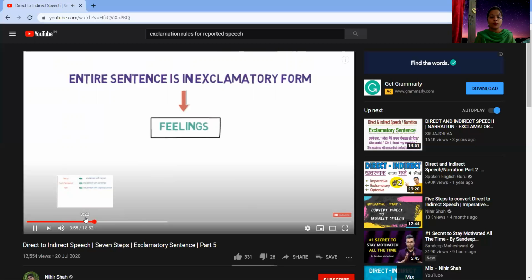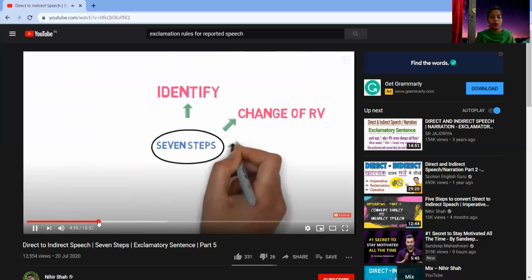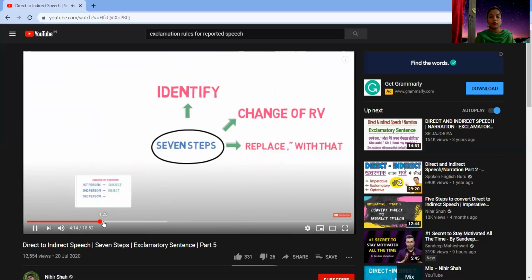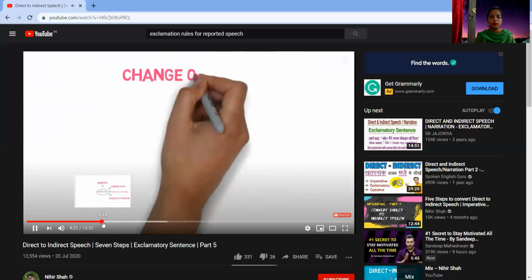For example, what a beautiful flower. Here we move to step number 3, replacement of the comma and inverted commas with the conjunction that. Step 4, change of pronoun. Pronoun will change as per this workflow.